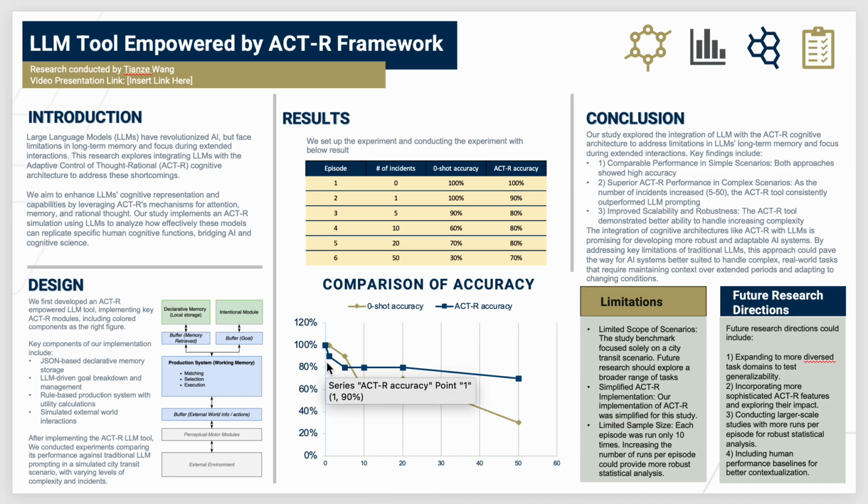Basically, we can see that when the number of incidents is small, both the zero shot prompting and the ACT-R framework are good. However, when the number of incidents goes up, ACT-R performs much better with 80% or 70% accuracy, while zero shot prompting only provides about 40%, 50%, or 60% accuracy. This indicates that our ACT-R framework could indeed resolve these problems compared with the zero shot prompting method.